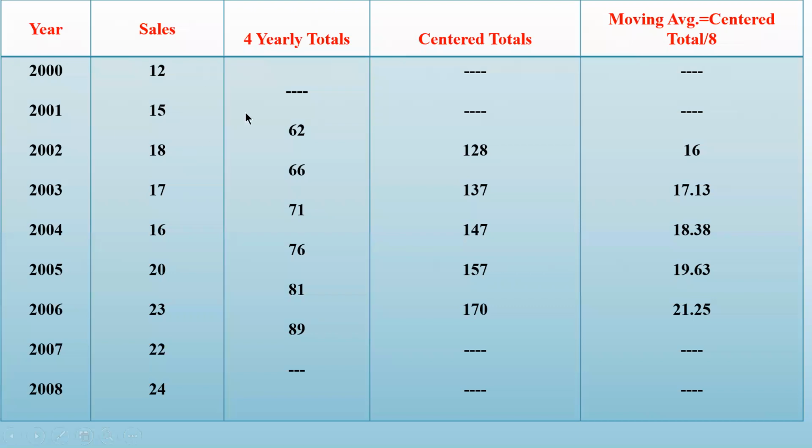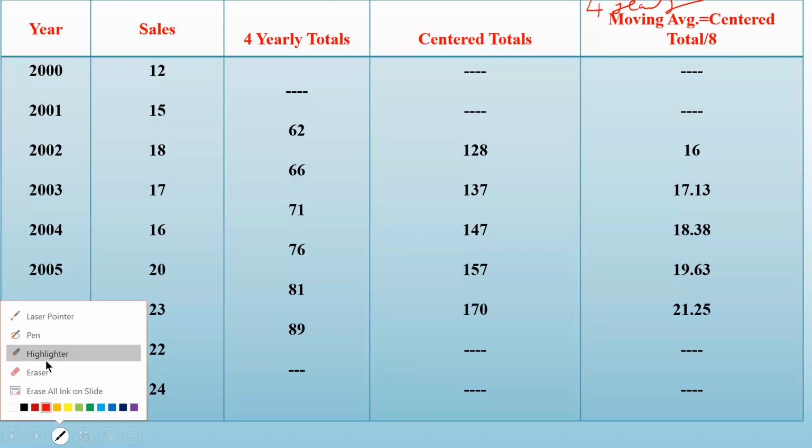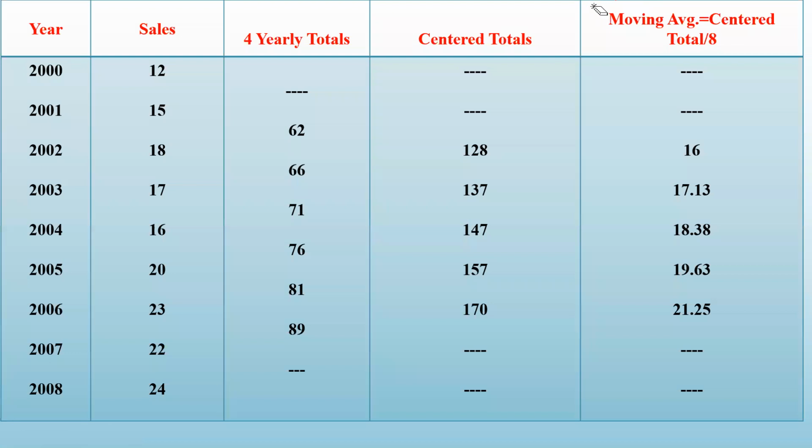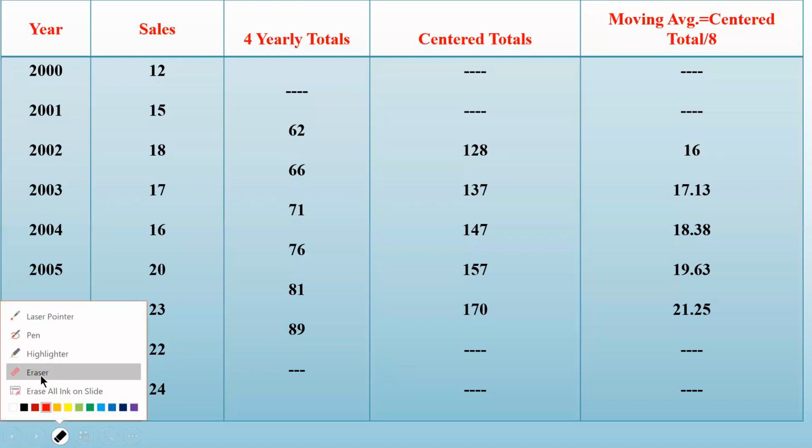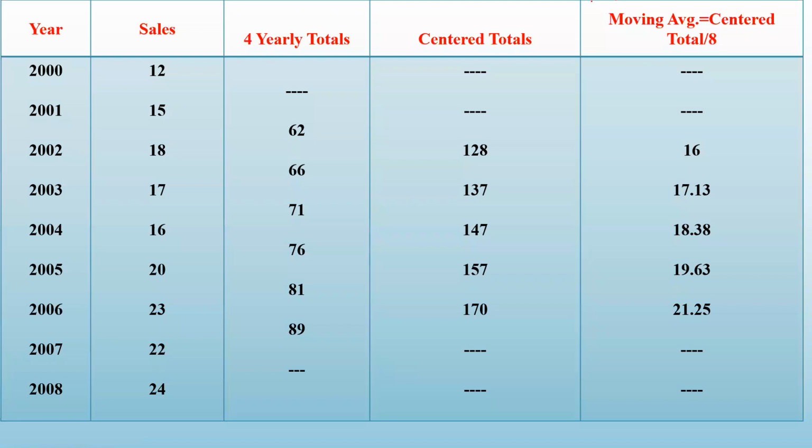Here I have to find out 4 yearly moving averages. So I have to first take the total of 4 years. So I'll prepare a column for 4 yearly totals. In this case, you have to prepare one more column for the center total. I'll tell you what that is. And then the 4 yearly moving average will be the center total divided by 8. Okay, let us see how to do it.